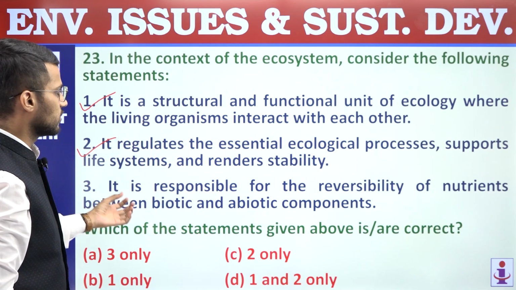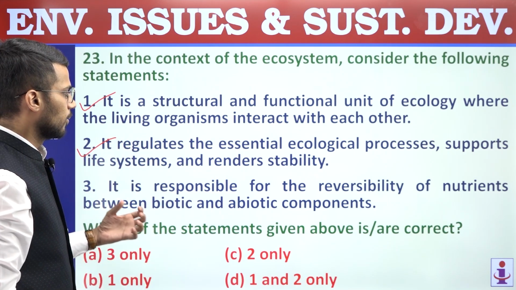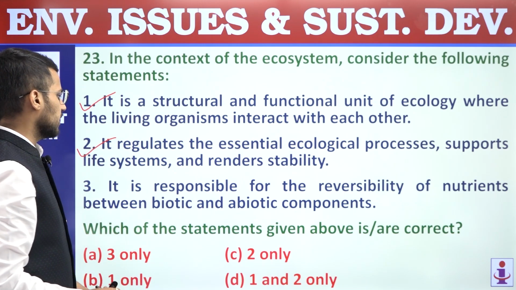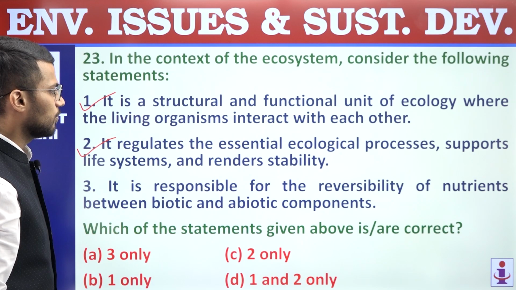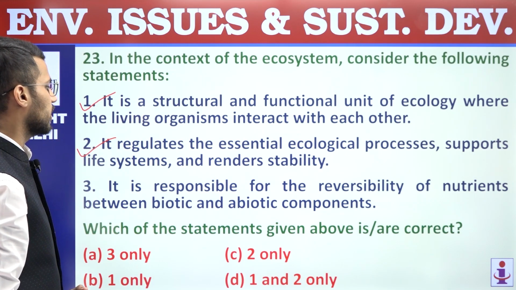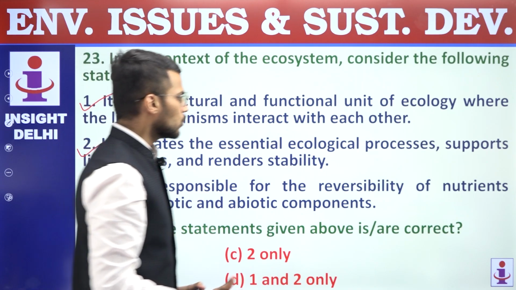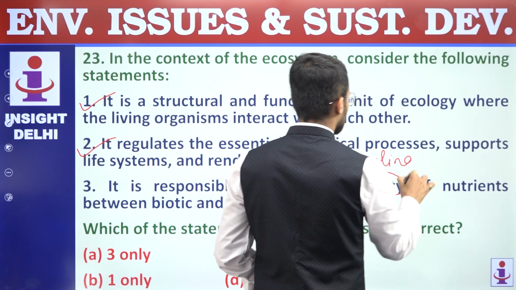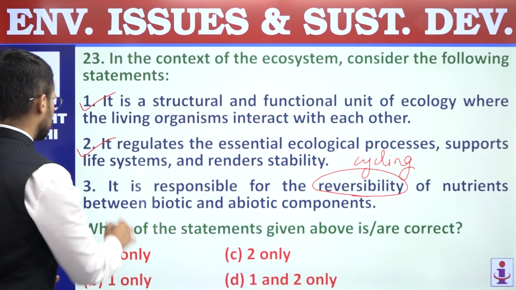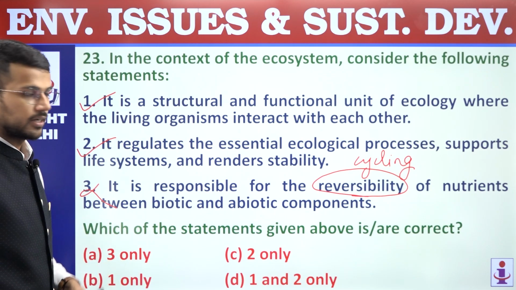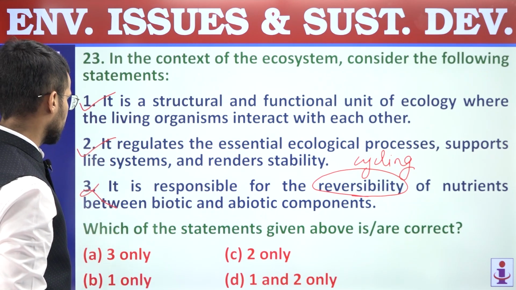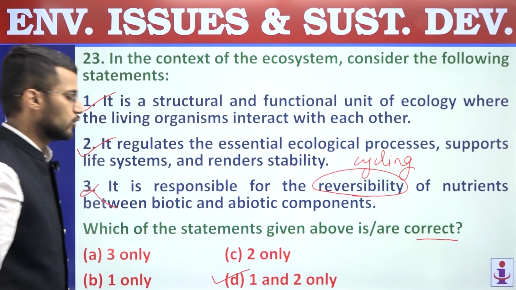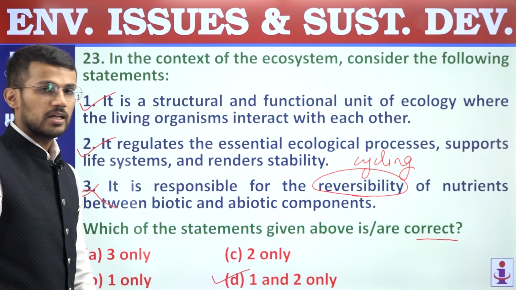It supports life systems and it also regulates essential ecological processes. Third, it is responsible for the reversibility of nutrients between biotic and abiotic components. Not reversibility, but cycling of nutrients between biotic and abiotic components, and that's why the third statement is incorrect. So first and second statements are correct. We are supposed to find out correct statements only. Answer is D, 1 and 2 only. Question number 23, answer is D.